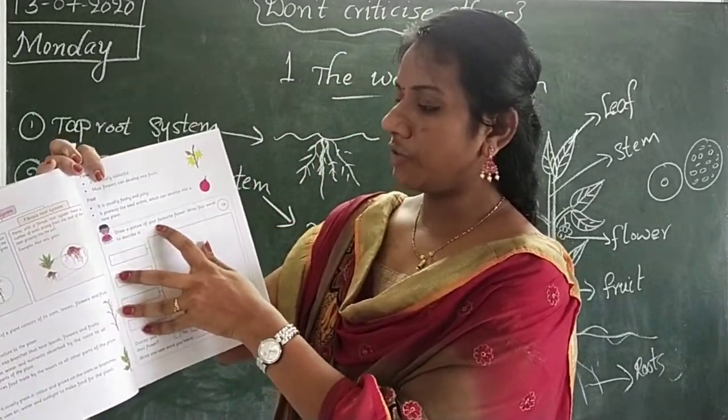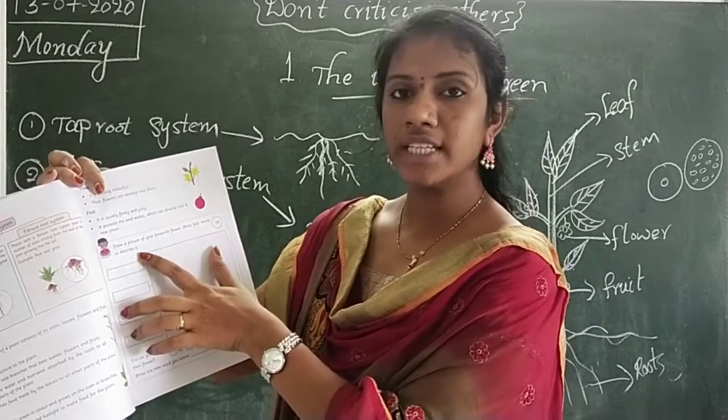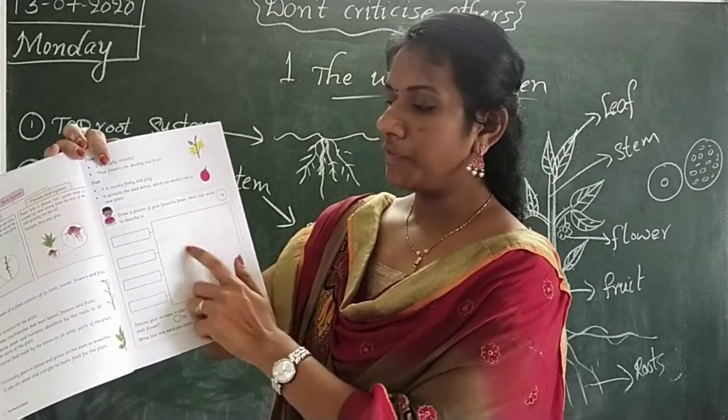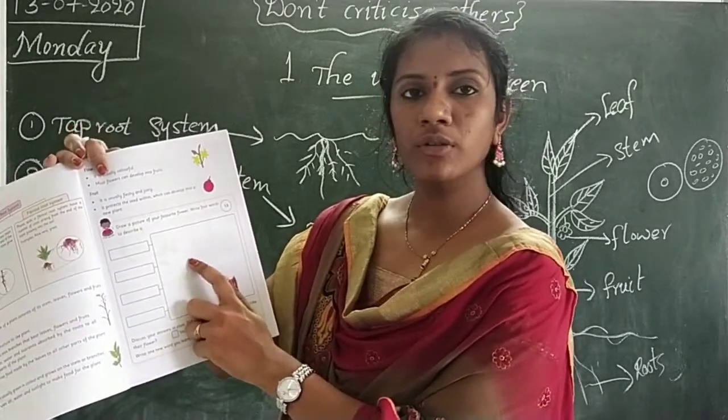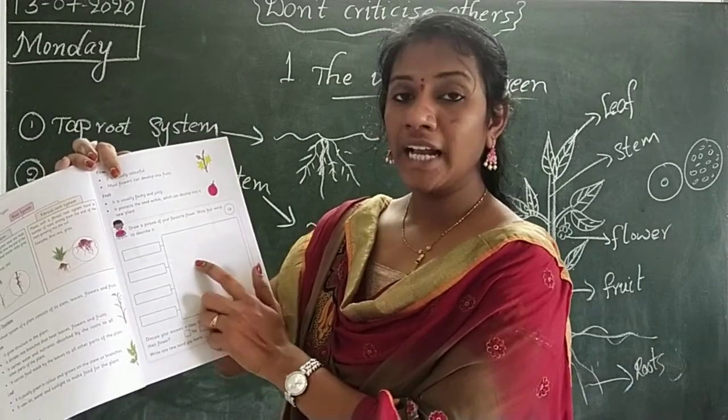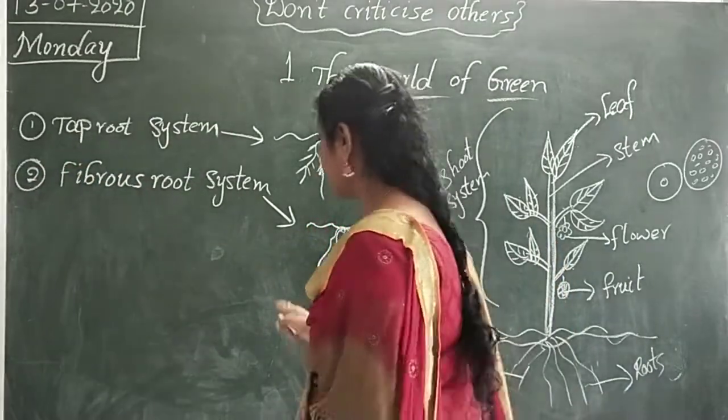Draw a picture of your favorite flower. Write 4 words to describe it. Here they have given a gap. In this blank you have to draw a flower and describe it.